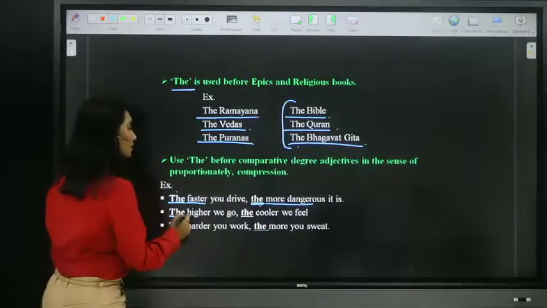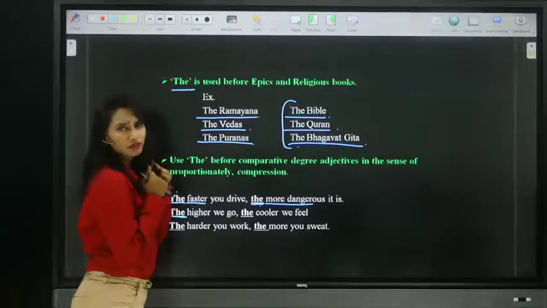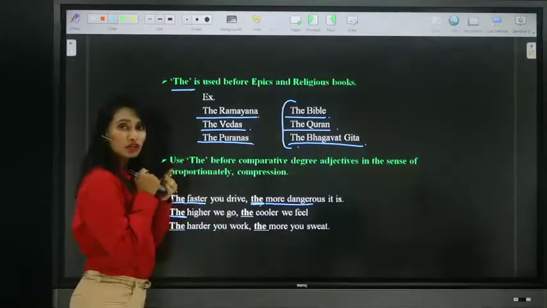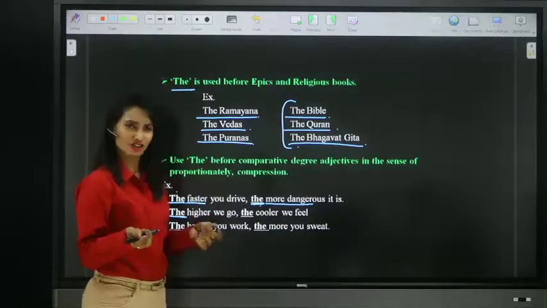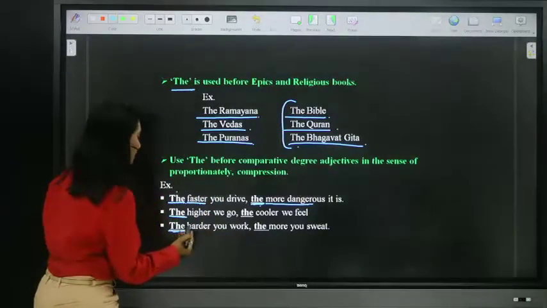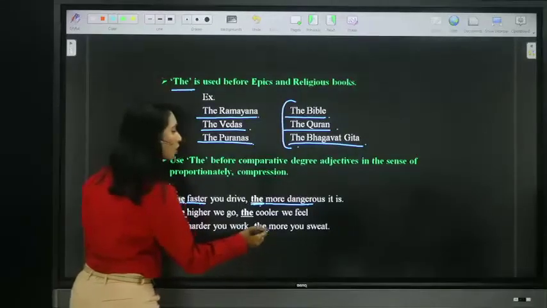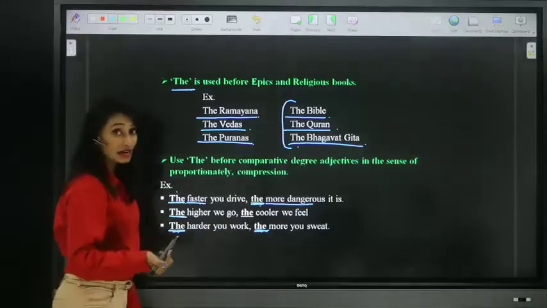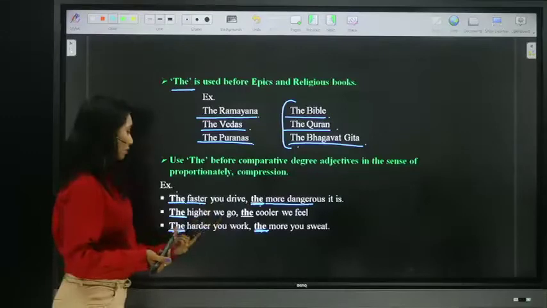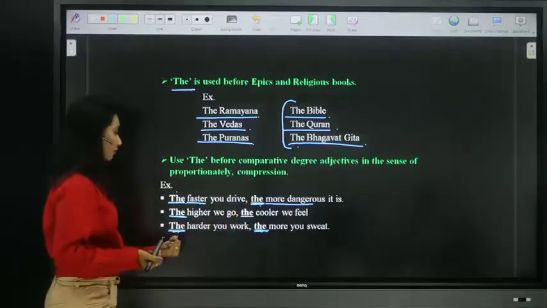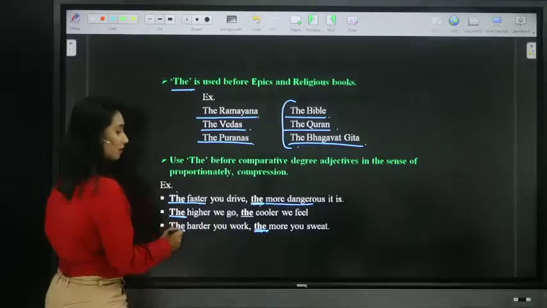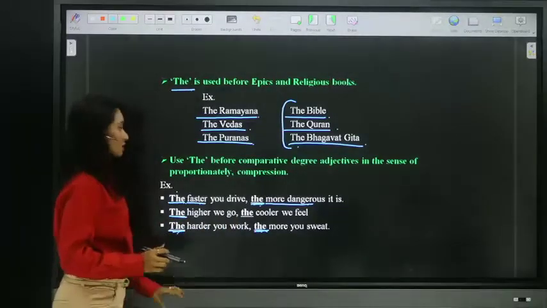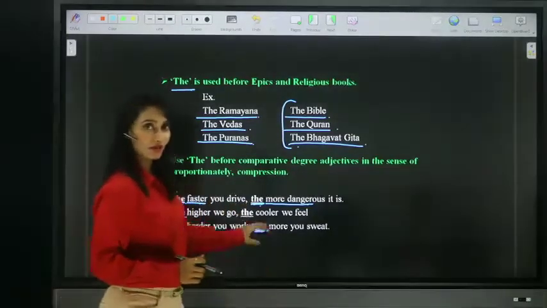You must use "the" before both the comparative degree adjectives. The higher you go, the cooler we feel. The higher we go, the cooler we feel. That is the reason in summer we tend to go to hilly stations. Next, the harder you work, the more you sweat. The harder, the more. So both are in comparative forms, and before both comparative degree adjectives, we must place the definite article "the". So this is about our next usage.